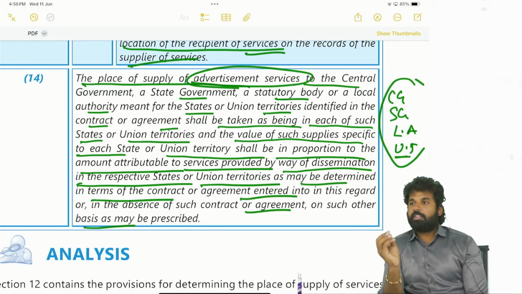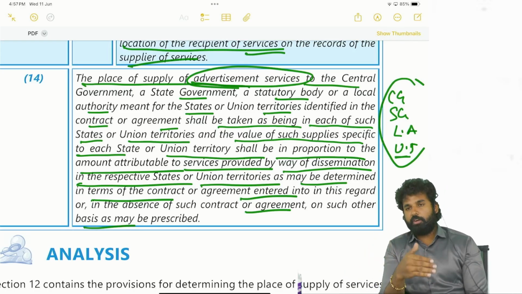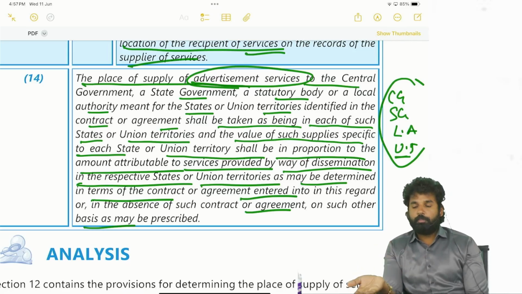Let's say an SMS has been sent to all the mobile numbers. On behalf of the central government, advertisement service has been provided through a particular telecommunication subscriber, over phone, through SMS. So how will the value be apportioned? The value will be apportioned based on the number of subscribers or number of users in a particular area.